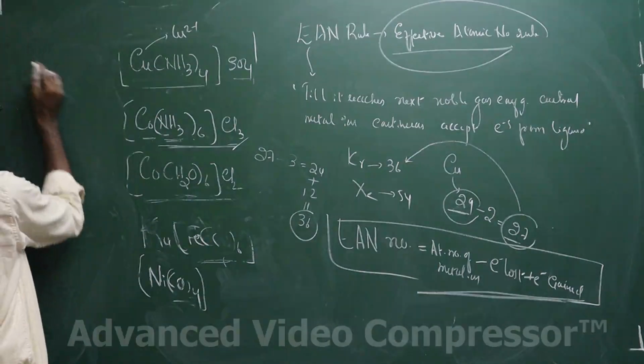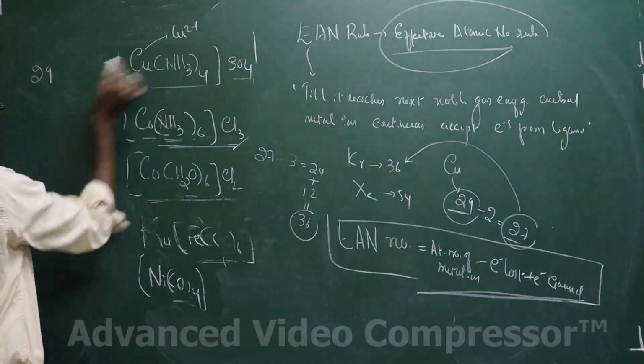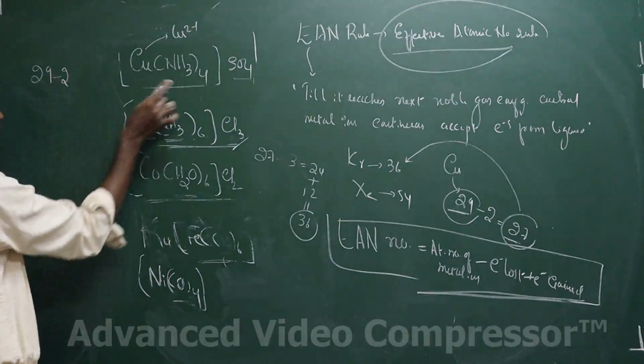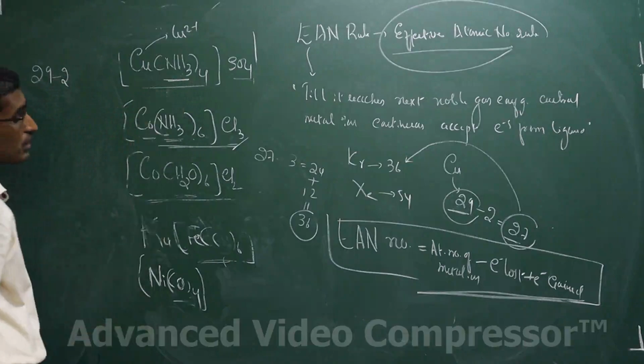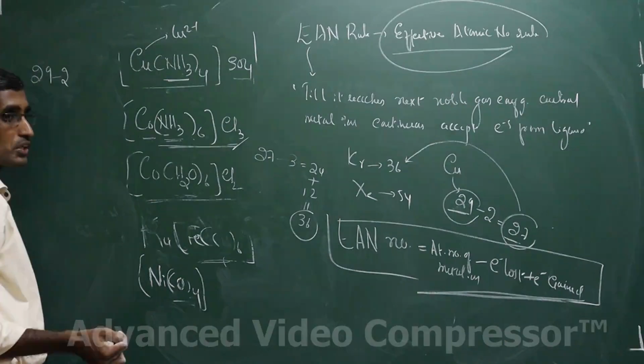Copper, what is the atomic number of the copper? 29 is the atomic number of the copper. It is a plus 2 charge, that means it has lost 2 electrons. How many ligands are we having? We are having 4 ligands. That is 4 monodentate ligands, that means 4 coordination bonds.